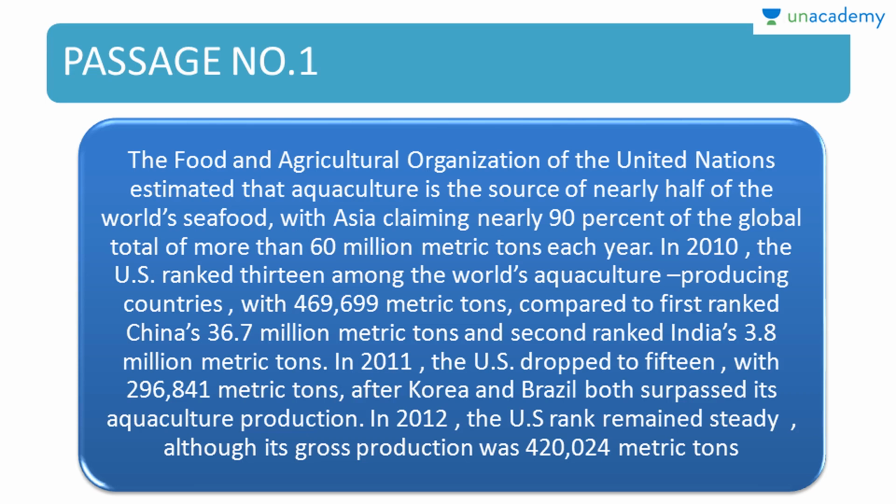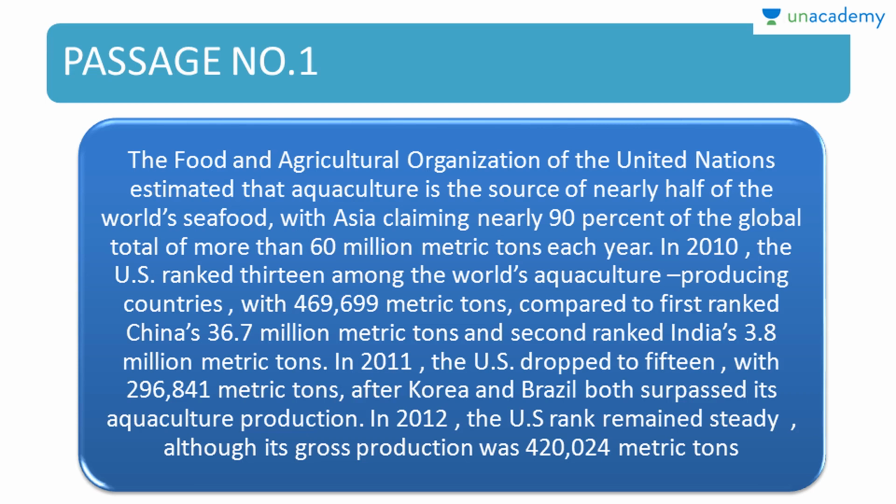So till now, what did you understand? Just analyze each and every line. Okay, just analyze once more. In 2011 the US dropped to 15th with 296,841 metric tons after Korea and Brazil both surpassed its aquaculture production. In 2012 the US rank remained steady, although its gross production was 420,024 metric tons.